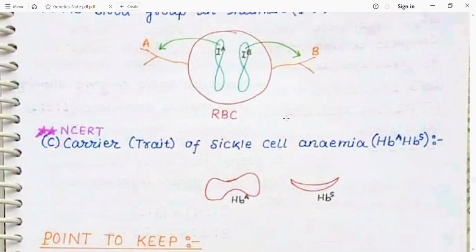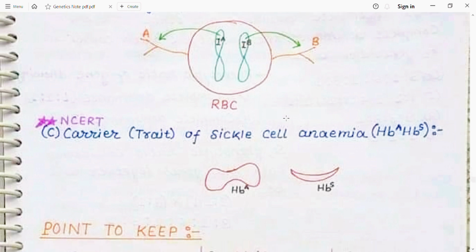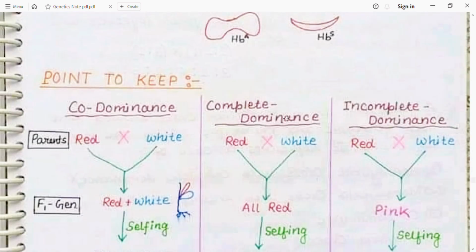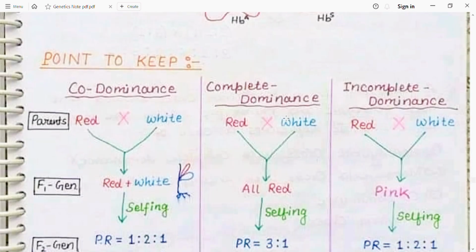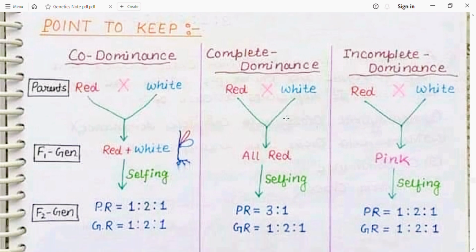Sickle cell anemia is also a best example of codominance. Sickle cell anemia, also known as drepanocytosis, is a condition in which there is a lack of red blood cells, lack of hemoglobin, and lack of oxygen. Point to keep: in codominance, both the alleles express themselves in the F1 generation. Here the phenotypic and genotypic ratio will be the same. In complete dominance, the phenotypic and genotypic ratio will not be the same, while in incomplete dominance, the phenotypic and genotypic ratio will be the same. So please remember it.